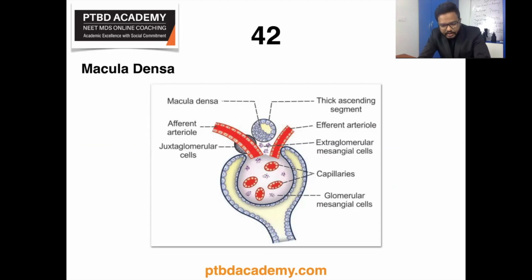And this macula densa is the end portion of the thick ascending segment before it opens into the DCT, or distal convoluted tubule. And as you can see in this illustration, it is situated between the afferent and efferent arteriole, closer towards the afferent arteriole. And macula densa is formed by tightly packed cuboidal epithelial cells. That's the histology pertaining to macula densa.